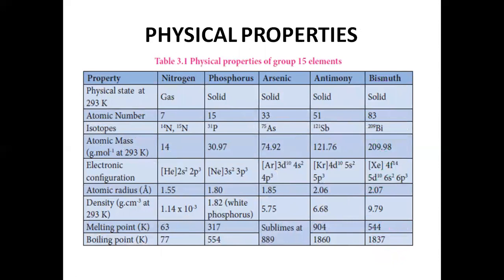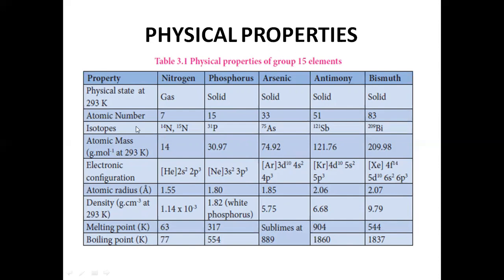Next, the physical properties of the nitrogen group elements. First, the physical state. Nitrogen is a gas. Other elements like phosphorus, arsenic, antimony, and bismuth are available only as solids. Next is atomic number. The atomic number of nitrogen is 7, phosphorus is 15, arsenic is 33, antimony is 51, and bismuth is 83.